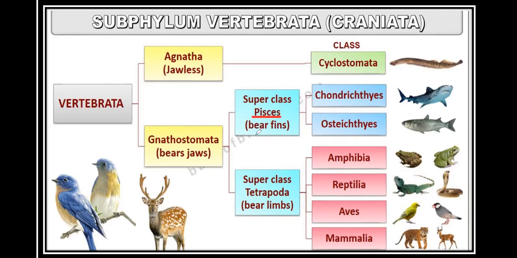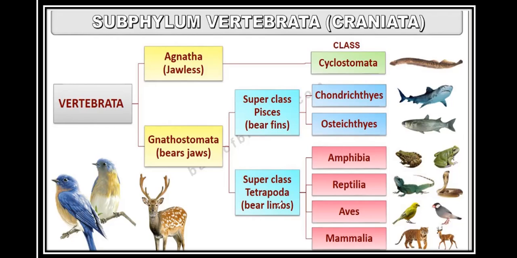Superclass Pisces, they bear fins, and then second is superclass Tetrapoda, they bear limbs. So in this video, I will be touching only this portion. In the next video, I will be talking about superclass Tetrapoda. This superclass Pisces is divided into two classes, Chondrichthyes and Osteichthyes.